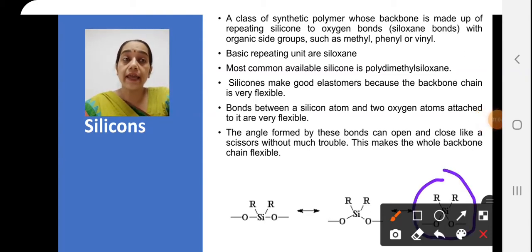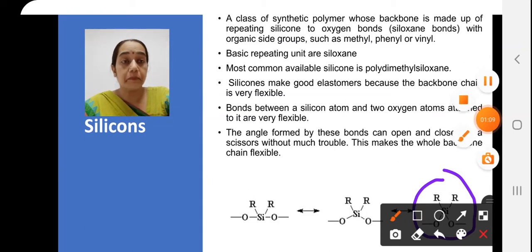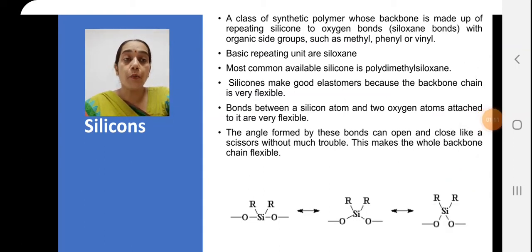Now these angles formed by these bonds can open and close like scissors, as you can see in the picture, where the silicone is in a linear chain structure and also shows an angle with the oxygen molecule, and it gives an appearance of scissors.